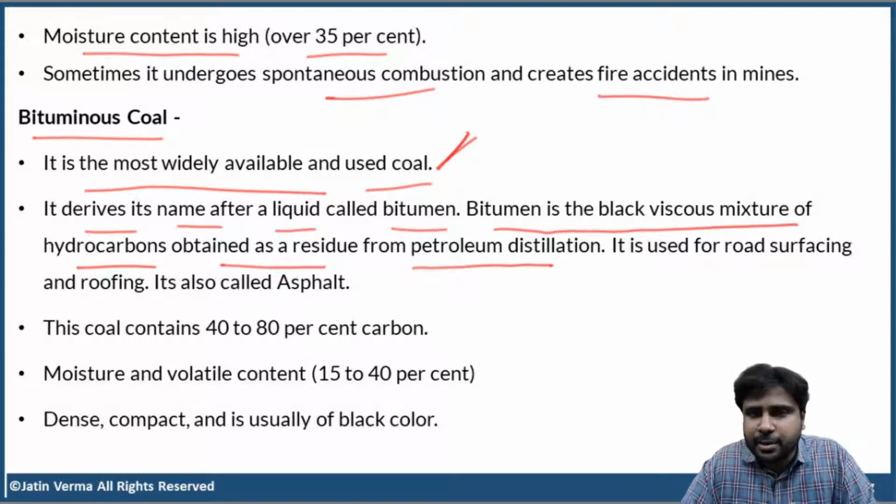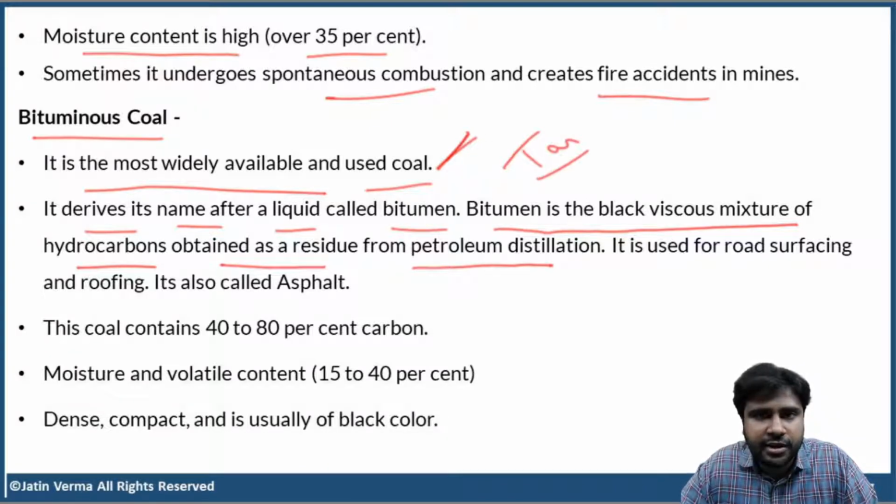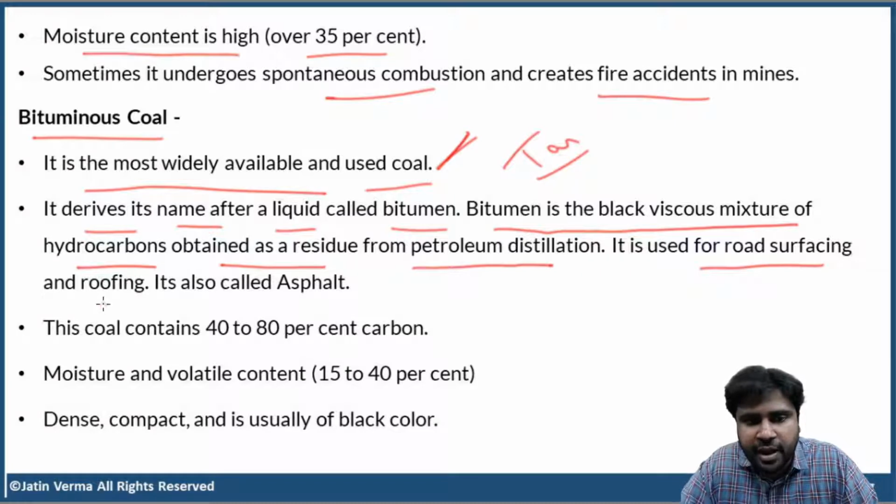It's a black mixture. See, bitumen is also called tar. Okay, now you're able to relate to it. So, bitumen is also called tar. It is used for road surfacing and roofing. There is another name for bitumen, it is called asphalt. Okay, so bitumen or tar, both are same. It's also called asphalt. In India, we call it as tar. In the Western countries, they call it as asphalt.